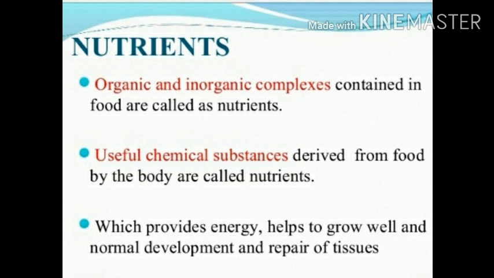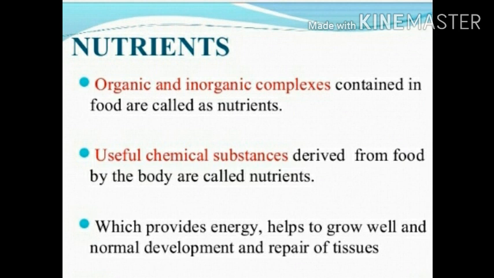Then what do we mean by nutrient? Organic and inorganic complexes contained in food are called nutrients. A useful chemical substance derived from food is known as a nutrient. Examples of nutrients are carbohydrate, protein, vitamin, mineral. All come under the category of nutrients.